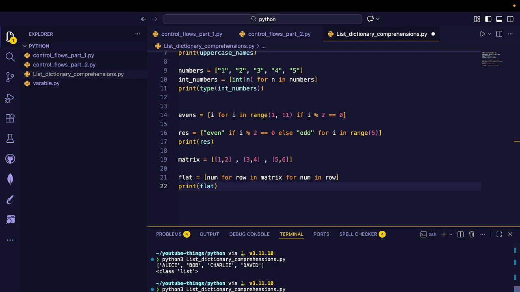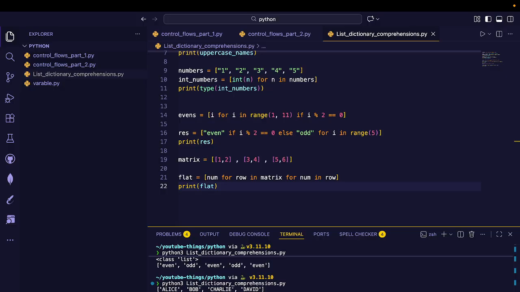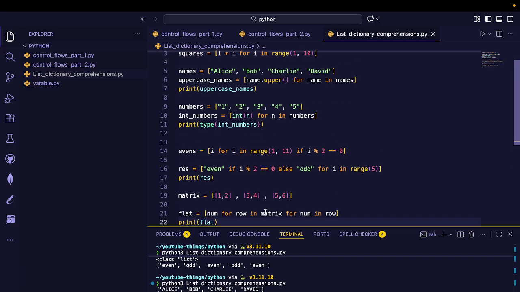If we run the code, let me save the code first, and then we will run it. You can see 1 2 3 4 5 6 in flat order from the matrix. This is a favorite question in interviews, basically in the first round.